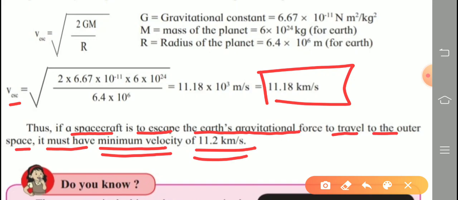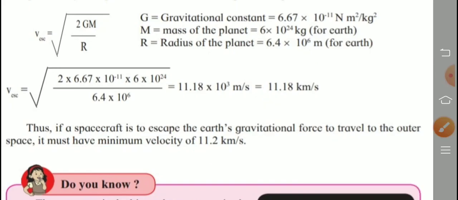In that case only, that spacecraft is to escape the Earth's environment or Earth's atmosphere, otherwise not. That is, it will fall down again on the Earth if this much velocity is not produced in that spacecraft.